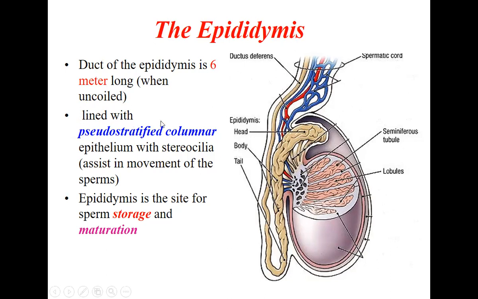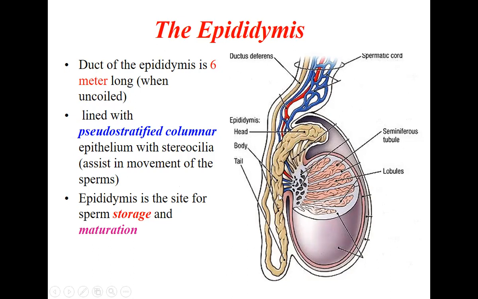It is lined with pseudostratified columnar epithelium. Again, if you look under the microscope, each tubule is lined by pseudostratified columnar epithelium with stereocilia, which help in the movement of the sperms. The epididymis is a site for sperm storage and maturation. So what is the function of the epididymis? The testis is the site of production of the sperms as well as the male sex hormone, testosterone. So what is the function of the epididymis?